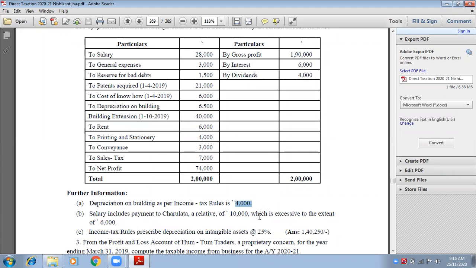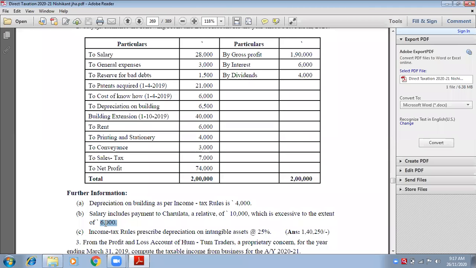Salary includes payment to Charulata, a relative, of rupees 10,000, which is excessive to the extent of rupees 6,000. Now Charulata is a relative of Mr. Satyajit. She may be working in his company, so she is eligible to get the salary, but because she is a relative, he is giving Charulata more salary than others. So what is the excessive payment? Excessive payment is rupees 6,000. So 10,000 is given as a salary to Charulata, but 6,000 is excessive.